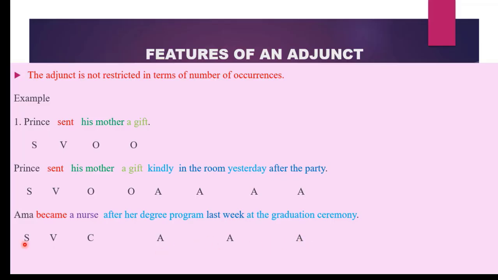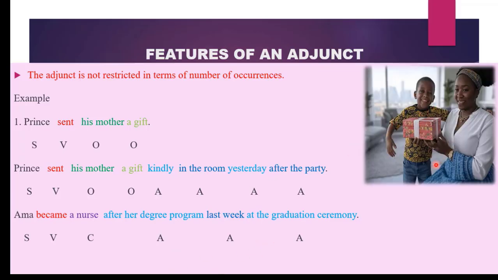You cannot have more than one subject in a simple sentence. You cannot have more than one finite verb in a simple sentence. You cannot have more than one complement in a sentence. You can have a maximum of 2 objects, but for adjuncts, it can occur as many times as you want. We have just one subject, just one action that was performed, 2 objects, that is the indirect object and the direct object. But we can add different information or extra information about how or where or when this particular action took place. And all of the information that we will add will be adjuncts.